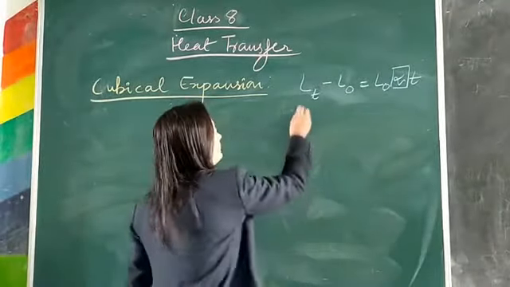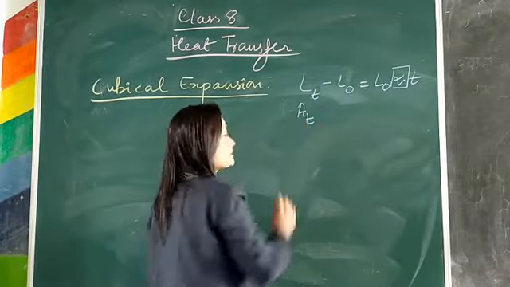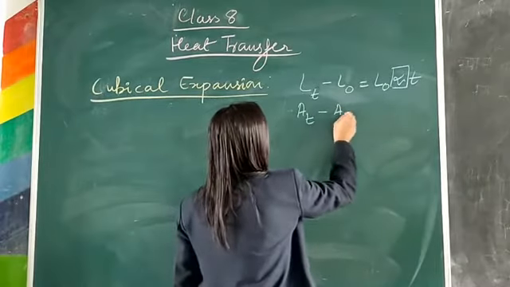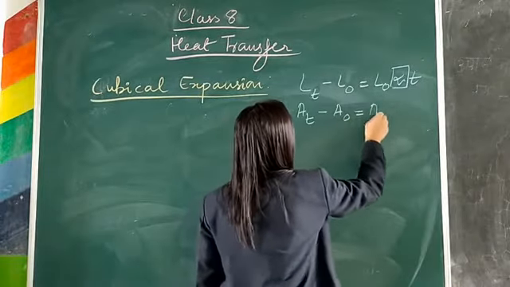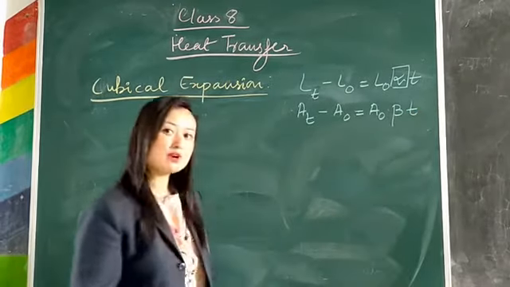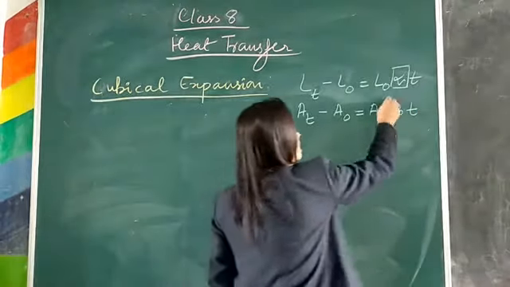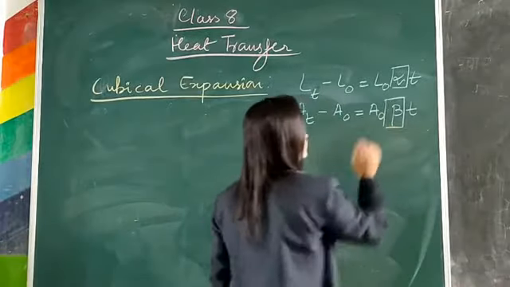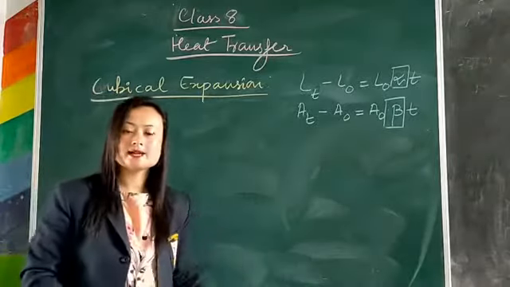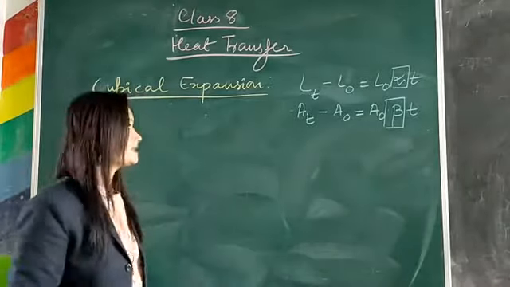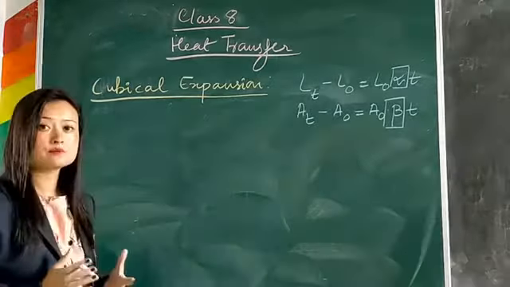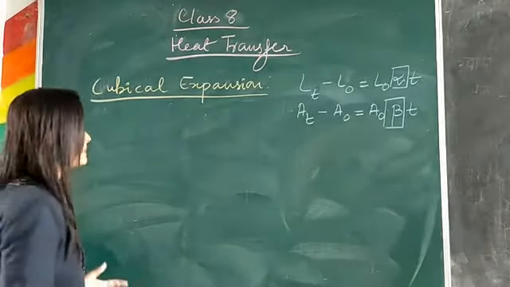Then for area, the mathematical expression for superficial expansion was At minus A0, which is equal to A0 beta t. And what is your beta? Beta is the coefficient of superficial expansion. Similarly, cubical expansion also has a mathematical expression, and its coefficient is represented by the letter gamma.